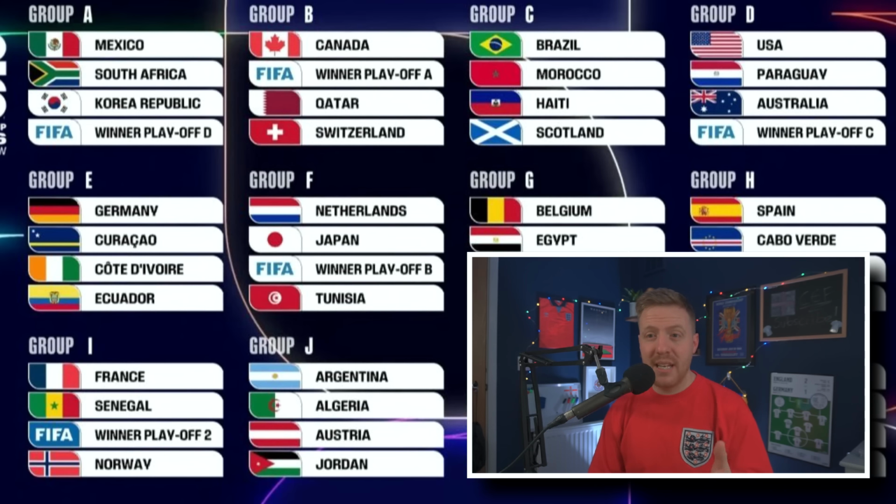Germany in Group E alongside Curacao, Ivory Coast and Ecuador. Ivory Coast and Ecuador, I think, are 2 solid teams there. That's still a relatively tough group for Germany. You would expect the Germans to go through there and for it to be a battle between Ivory Coast and Ecuador. I think that might be one though where, you know, Germany are the lowest ranked team in pot 1, so there could be some surprises in there with Ivory Coast and Ecuador.